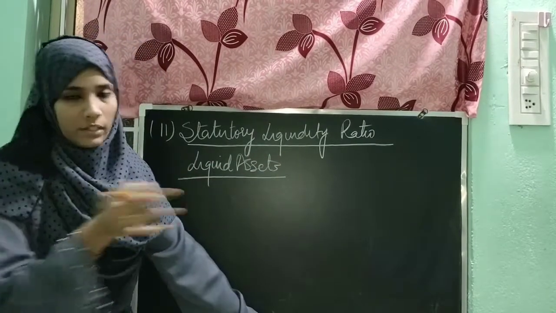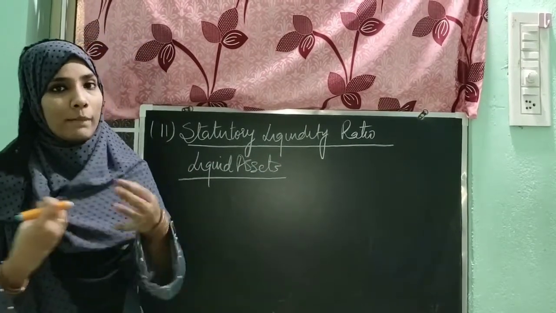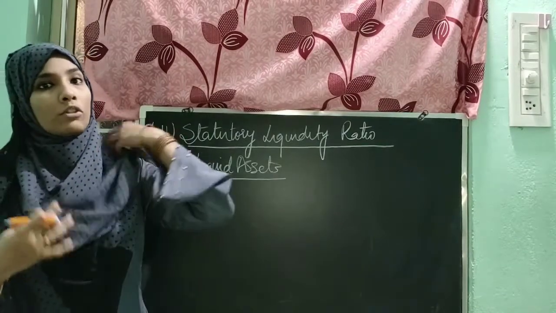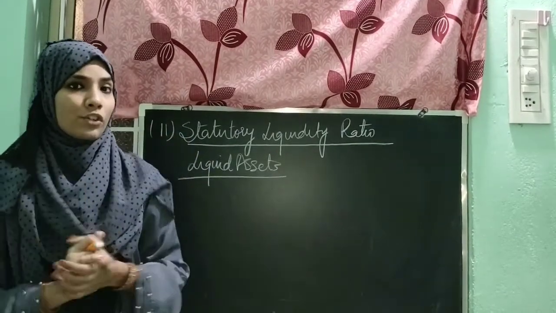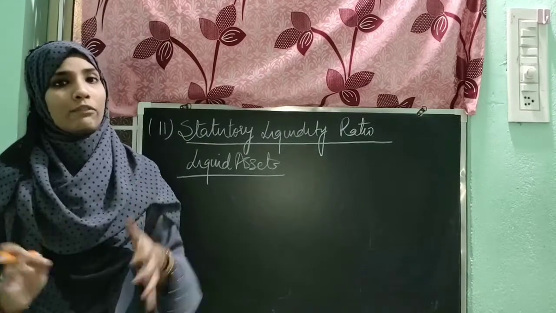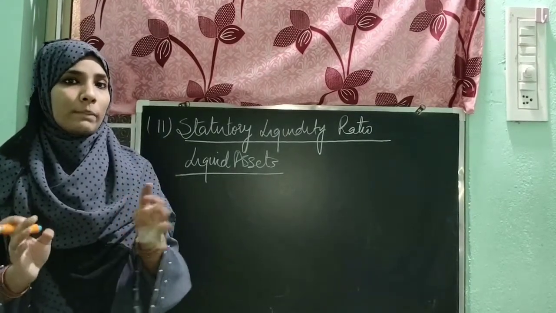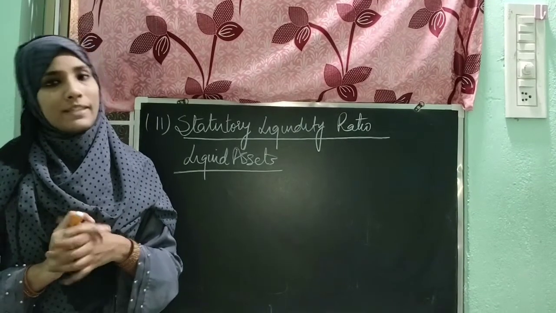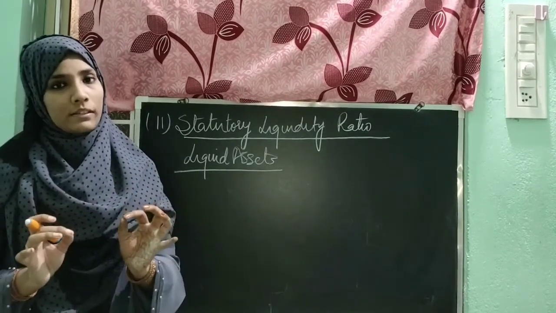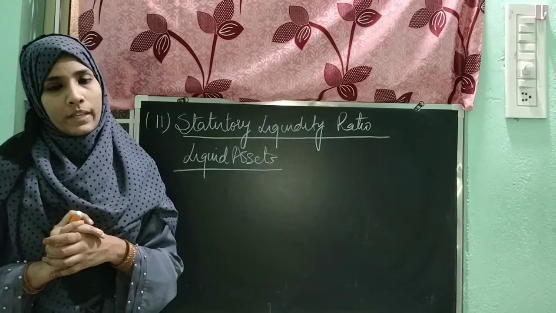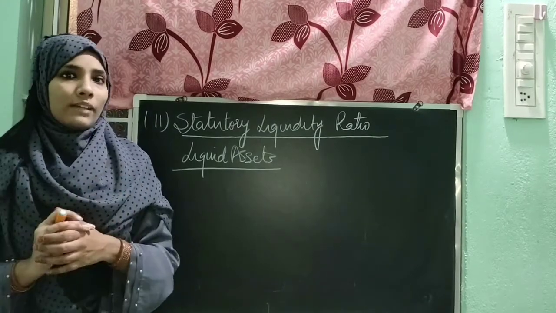Suppose in the previous point I gave you the example that there is a public deposit of 1,000 rupees in the hand of the commercial bank, and they have to take a reserve, that is cash reserve ratio, at a percentage of 10. It means they have to give 100 rupees for cash reserve. So later on they are left with 900.